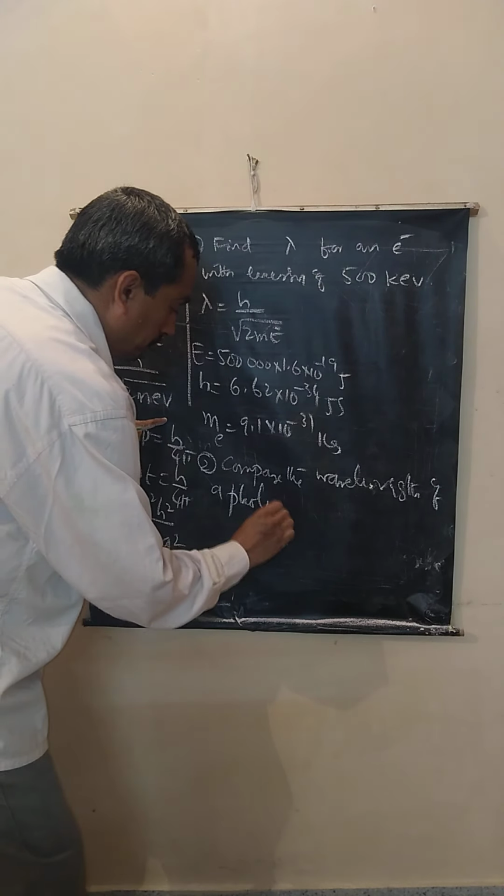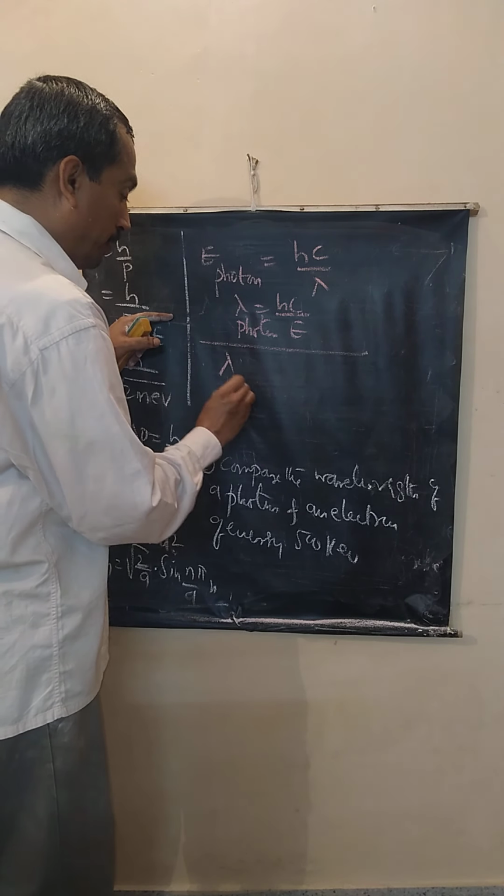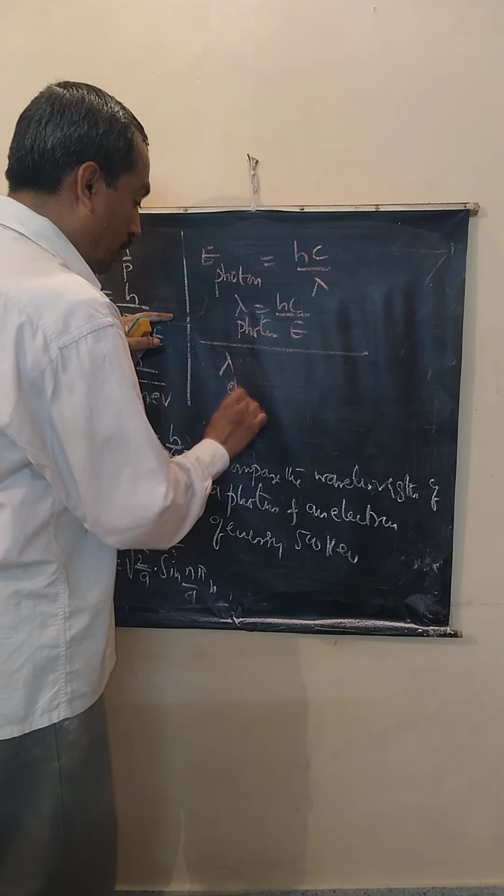Now, wavelength of electron, particle, matter wave, is h by root of 2mE. So use these two formulae, take the ratio. The energy of photon and energy of electron are the same, but their wavelengths will be different. Find out that. Okay.